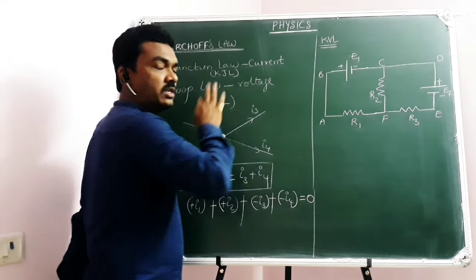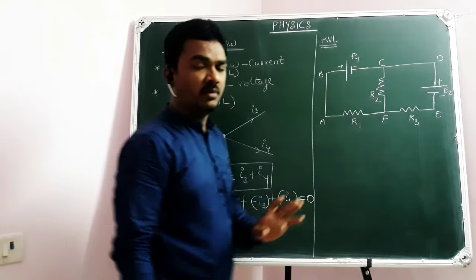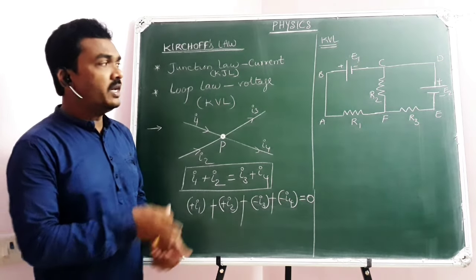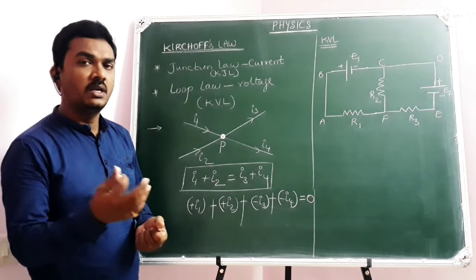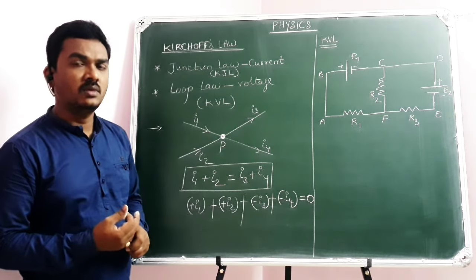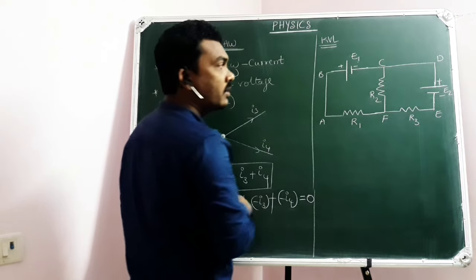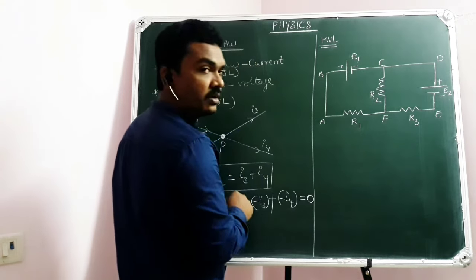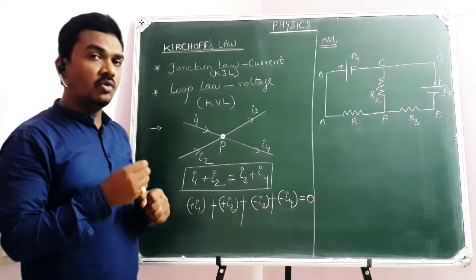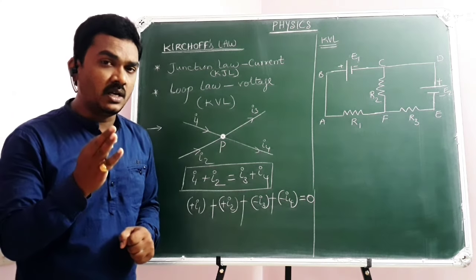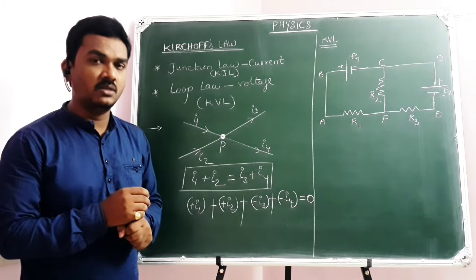So this is your closed electric circuit where you find 3 resistors and 2 cells whose EMFs are E1 and E2. How many closed loops do you find? It's nothing new to you. You know very well the loop law. Yes, you can find 3 closed loops: A, B, C, F; C, D, E, F; and A, B, C, D, E, F, A. With 3 closed loops, you can write 3 mathematical equations according to Kirchhoff voltage law, or loop law of voltages. There is no doubt in that.